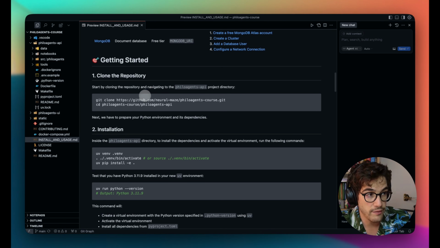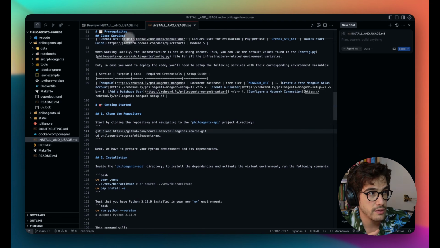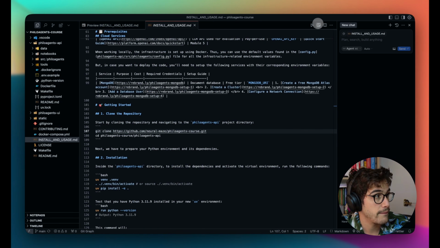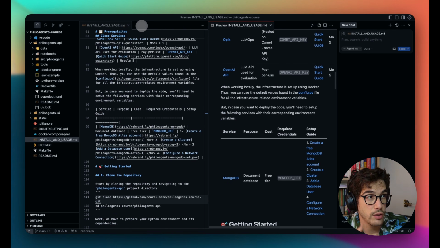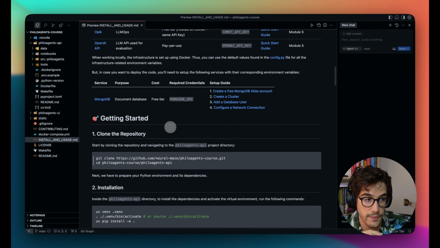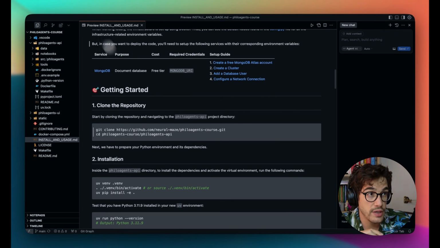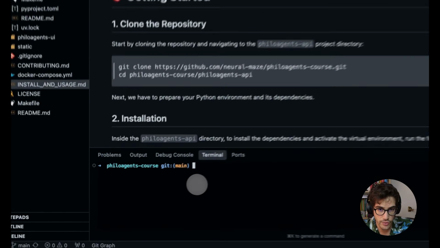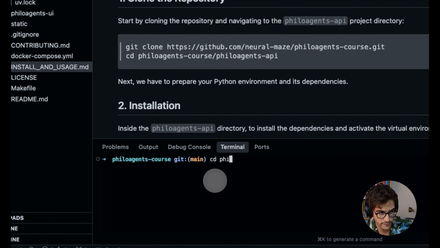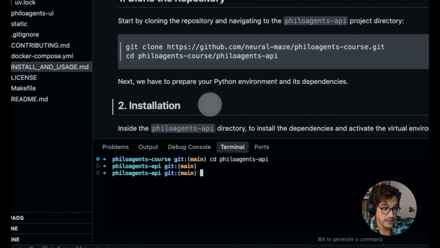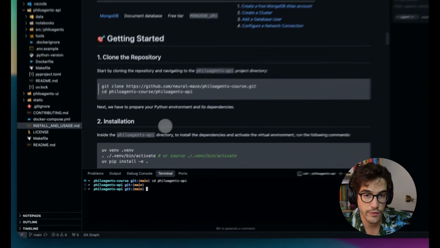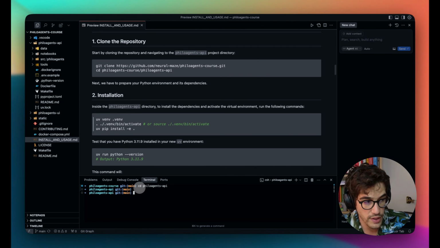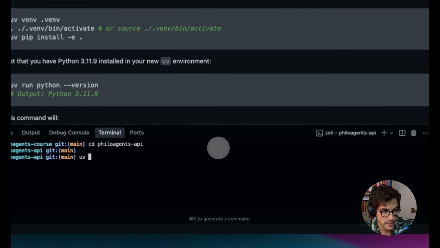We have already cloned the repository. What we need to do now is open a terminal and get into the PhiloAgents API. Inside this folder, we are going to create, first of all, a virtual environment.